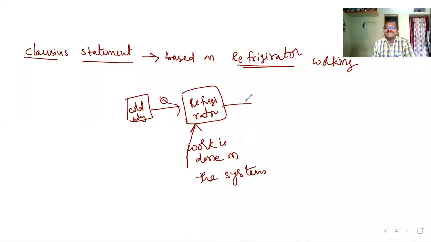So it will reject some heat energy to the surroundings. I think you are understanding clearly.